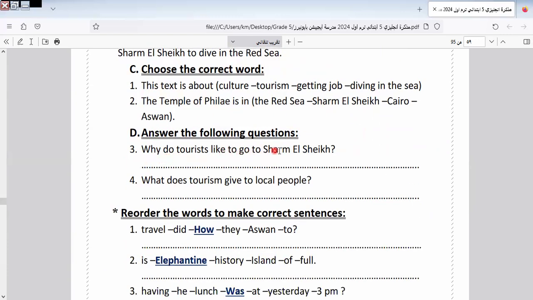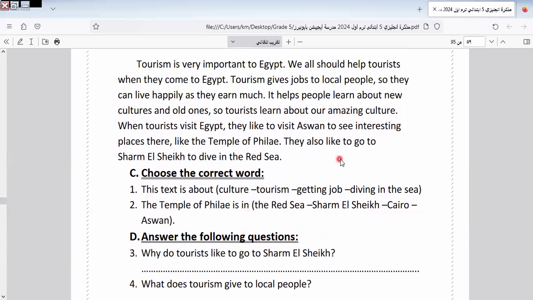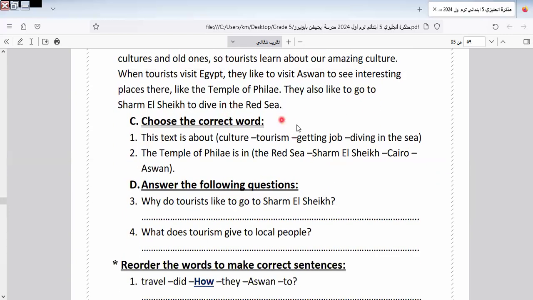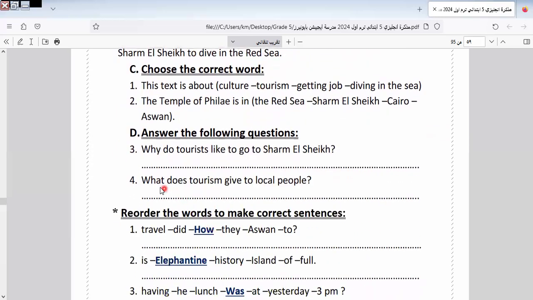Why do tourists like to go to Sharm el-Sheikh? Why? So here I ask about a reason. Why do they like to go to Sharm el-Sheikh? To dive in the Red Sea. Here "to" is like "because", it means I give the reason: to dive in the Red Sea. So this answer will be in this sentence. Okay, let's continue the rest of the exercise.